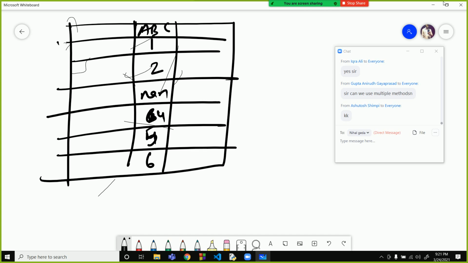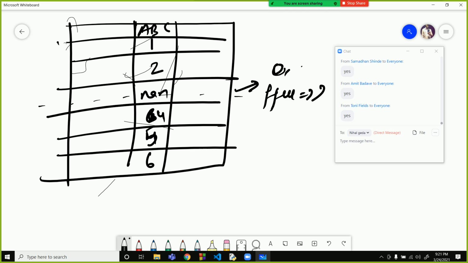As you have seen, we have three ways till now. One way is to remove the value, that is directly deleting it. One way is filling 0 or any kind of arbitrary value that you want. Is everyone listening? This is the important thing. You can also use ffill. If you use ffill, 2 will be printed over here.